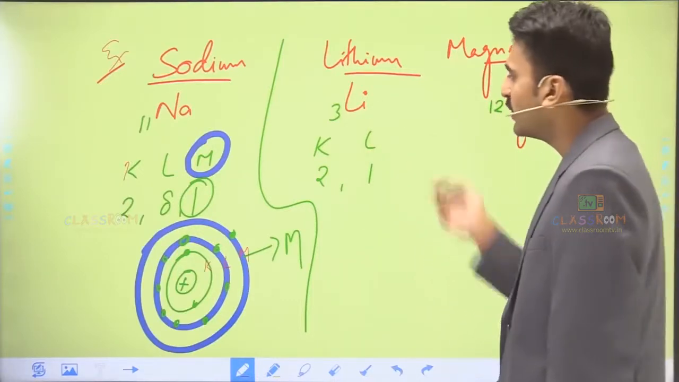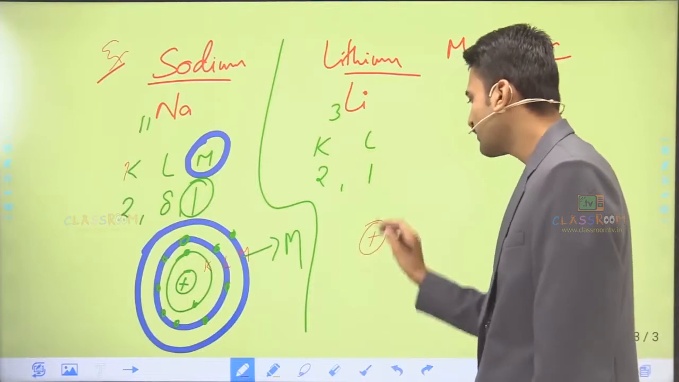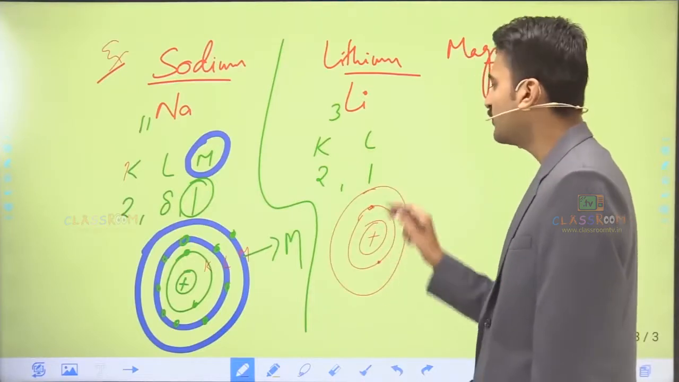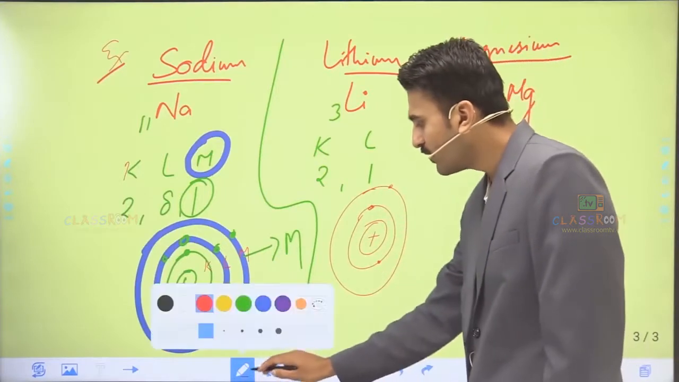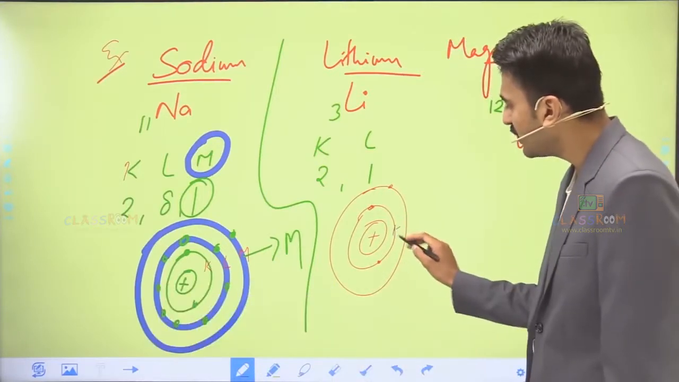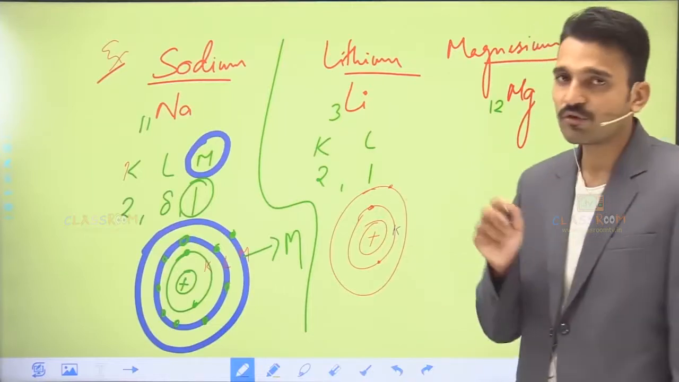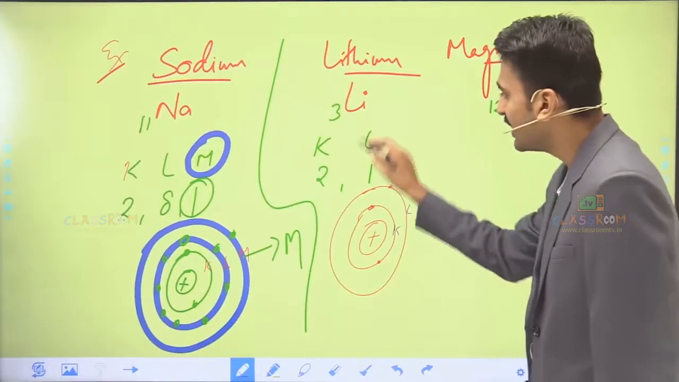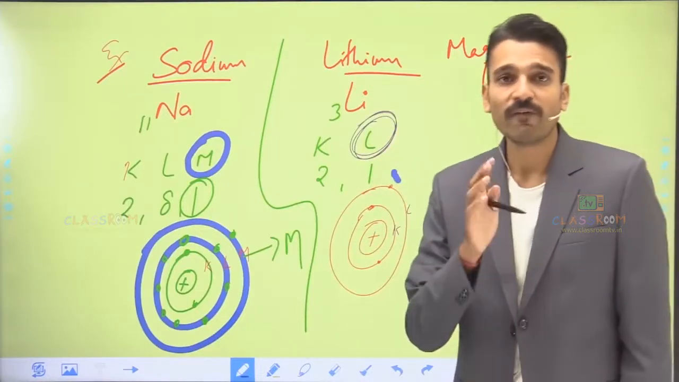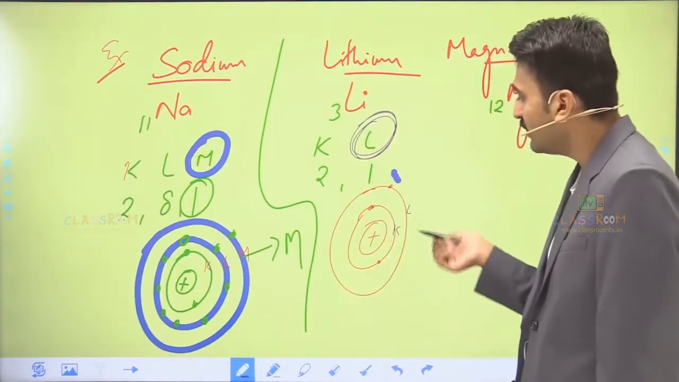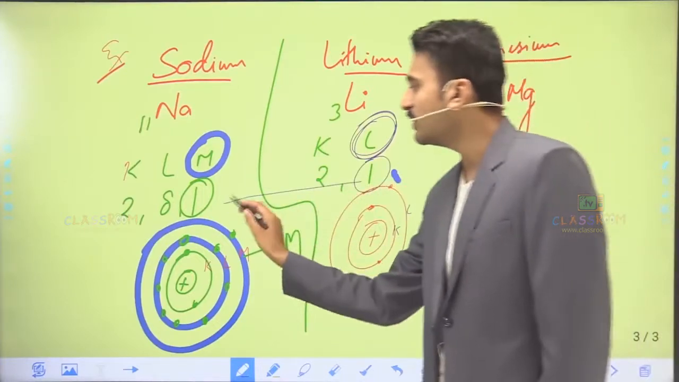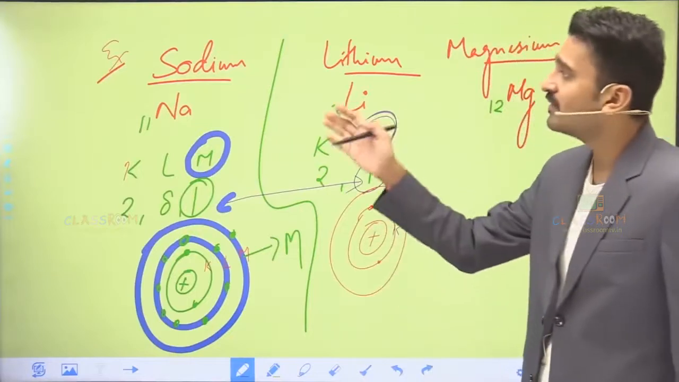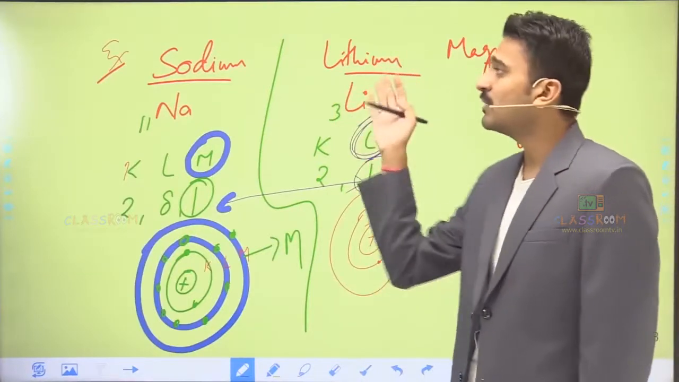So now checking lithium, here this is the nucleus, this is the first shell which contains 2 electrons, and this is the second shell which contains only 1 electron. So students, what you see here is that in the first shell, the K shell, only 2 electrons are present, while in the L shell only 1 electron is present. So this L shell is termed the valence shell. It contains an electron count equal to that of sodium. Since the electrons are equal in both cases, it means that the chemical properties of lithium and sodium will be